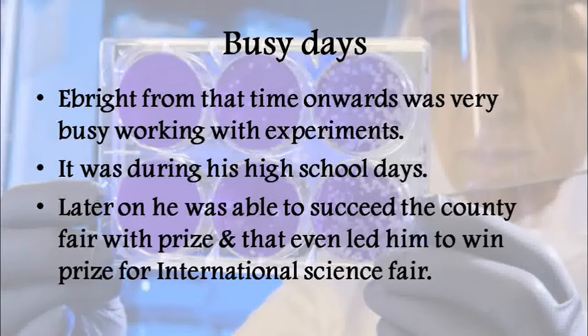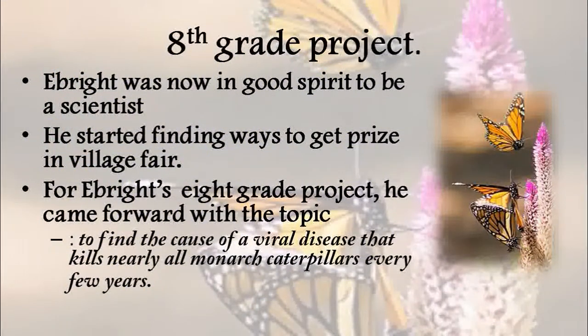When he was in the 8th grade, he went to participate in the county science fair for the second time. This time he came forward with the topic of finding the cause of the viral disease that kills nearly all monarch caterpillars every few years.